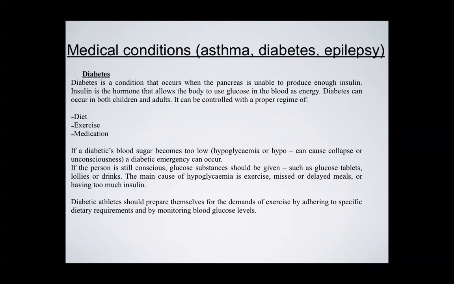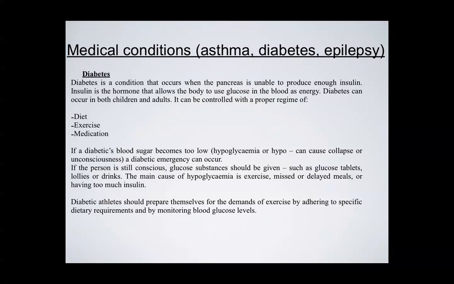The second medical condition is diabetes. Right, diabetes is a condition that occurs when the pancreas is unable to produce enough insulin. What happens here is that the athlete's sugar levels will drop, and this will result in fatigue, becoming very lethargic, tired, and disinterested in the activity that they're doing. From a coaching point of view, what are some of the management things that we need to be aware of? We need to know which of our athletes are diabetics.